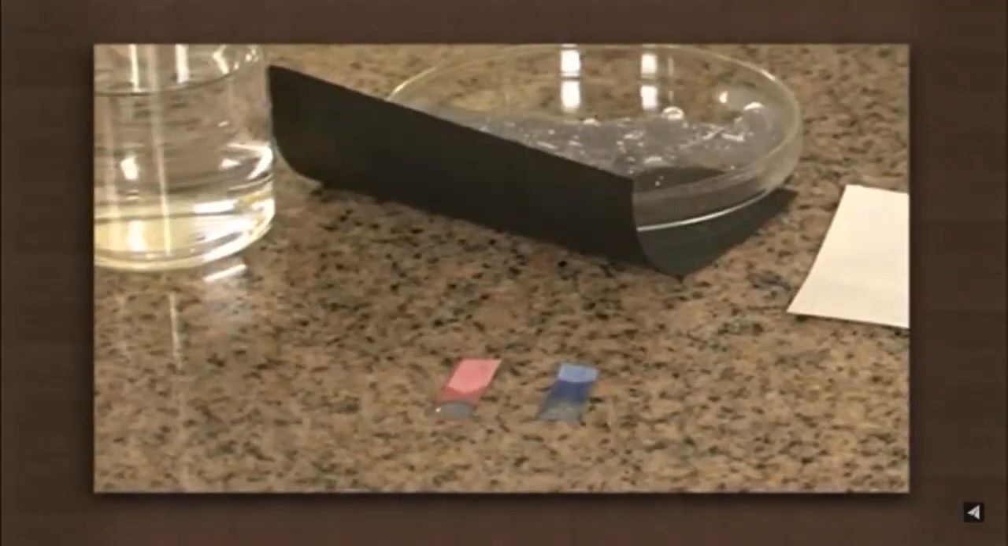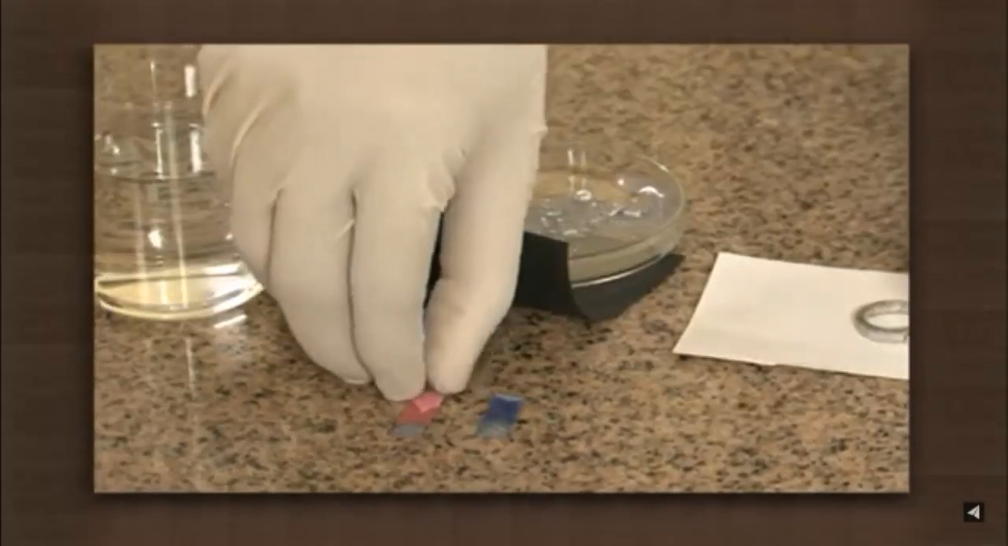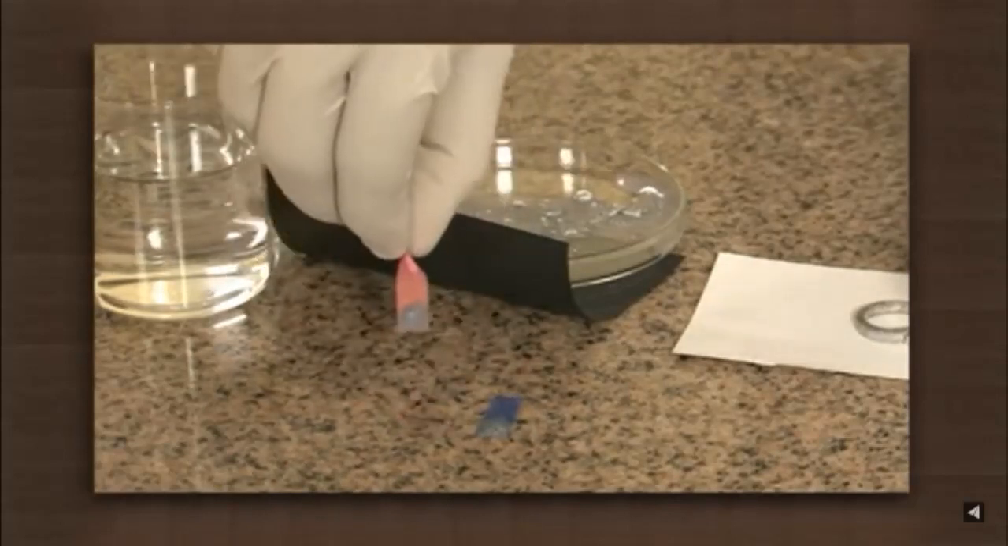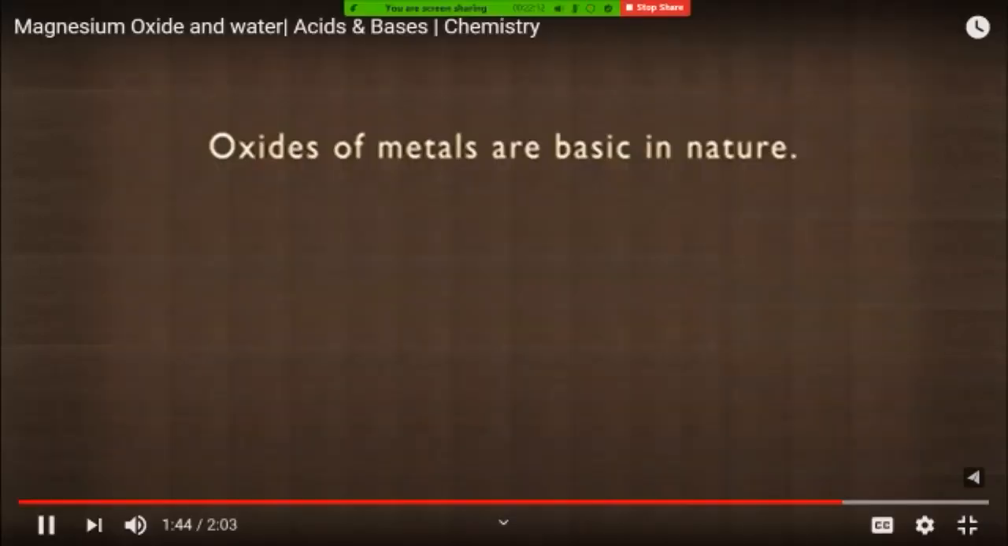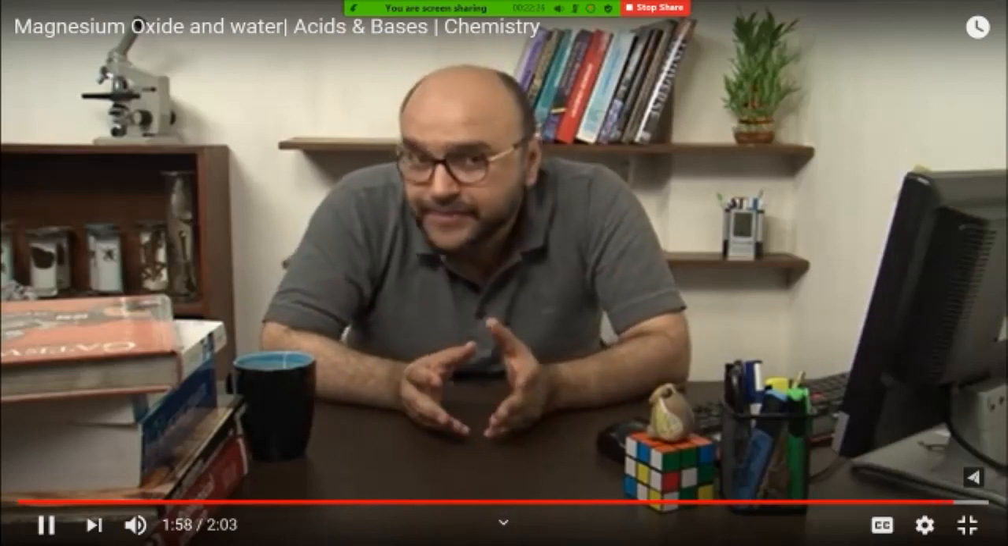We observe that red litmus turns blue while blue litmus remains the same. What does this indicate? The oxide of magnesium is basic in nature. From this, we can infer that the oxides of metals are basic in nature. When metal oxides are dissolved in water, the metal ions react with water and form hydroxide ions, which makes the solution basic. Why don't you collect some rust or some Epsom salt and try to do this experiment?